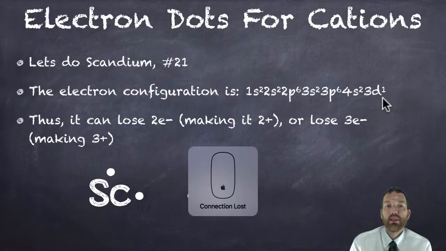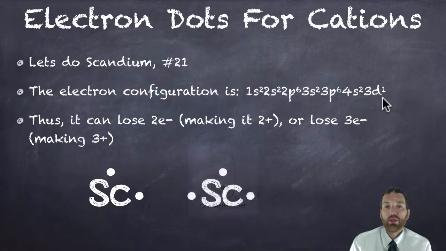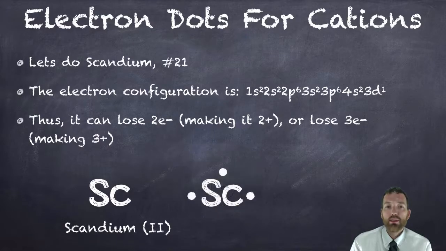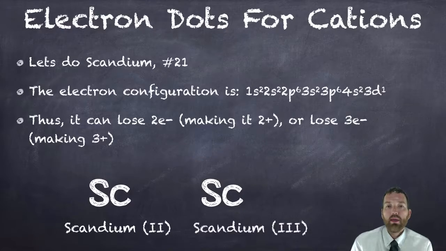So in circumstances like this, you need to say which one it is. So if I lose 2 electrons, it would be scandium with a 2+ charge, and we would name that scandium Roman numeral 2. If we lose 3 electrons, if we lose those 2 in the valence shell and the 1 in the 3d, it now would be scandium with a 3+ charge.